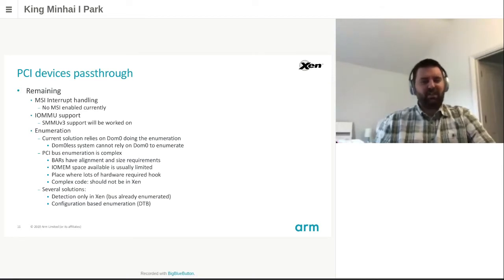And the PCI bus enumeration can actually be complex. On the PCI bus, each I/O MEM segment must have an address which is aligned to its size. And if you do a simple enumeration, that could lead to a lot of unused space in the I/O MEM space, and usually this space is actually quite limited.